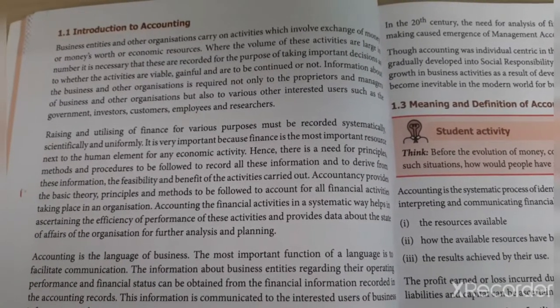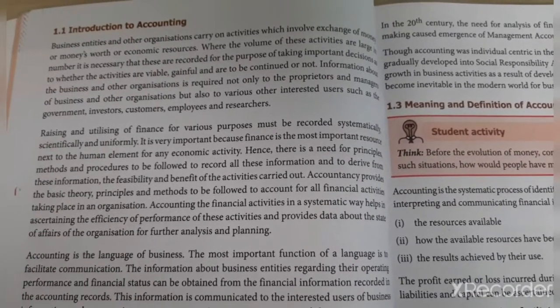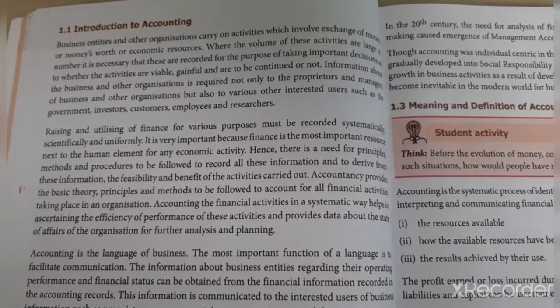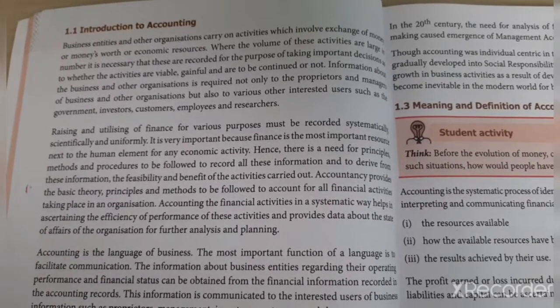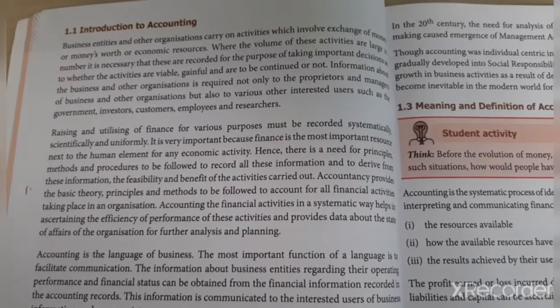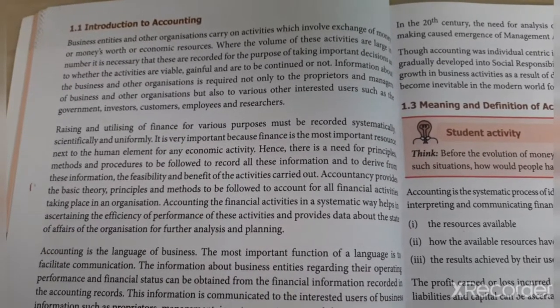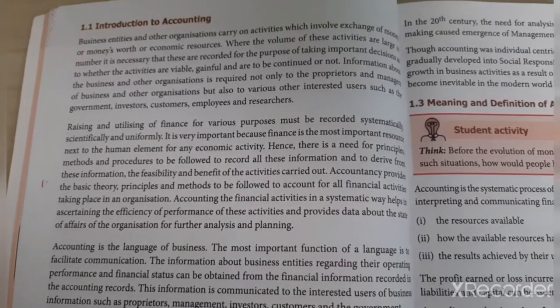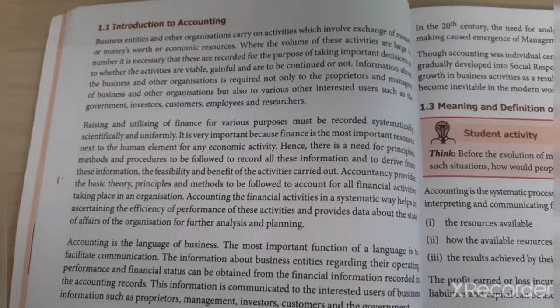First, introduction of accounting. In the earlier stage, we had only the barter system. In the barter system, we exchanged goods only. In the earlier stage there was no medium of exchange. That is, we didn't have money; money was not introduced. We give one good and get another good. That is called the barter system.